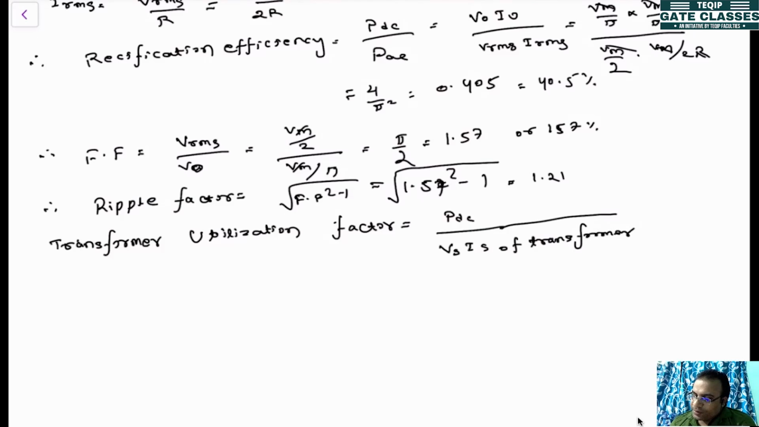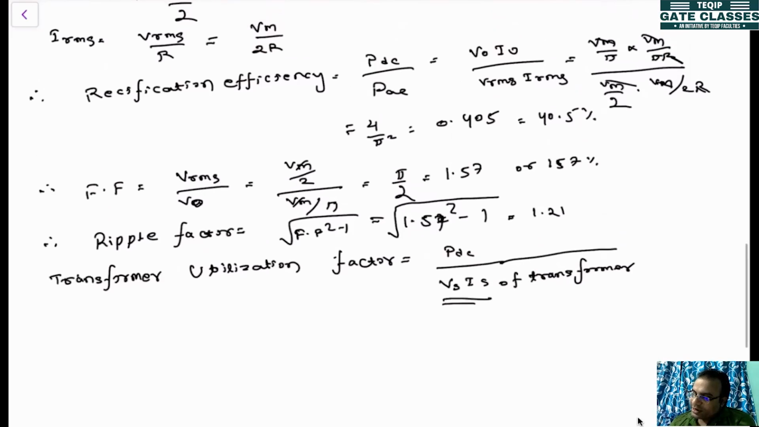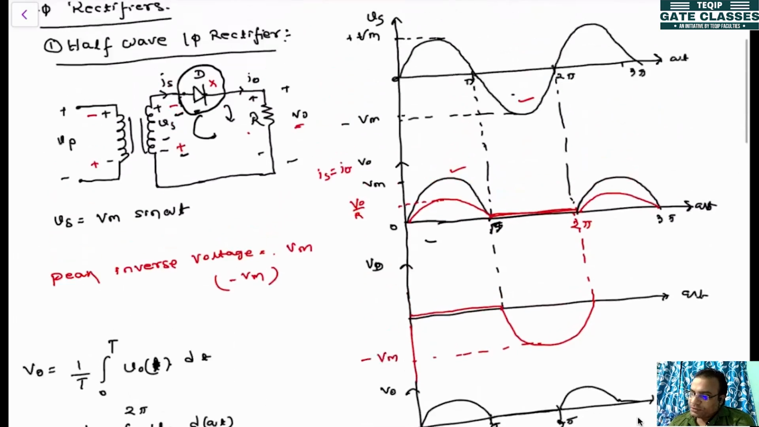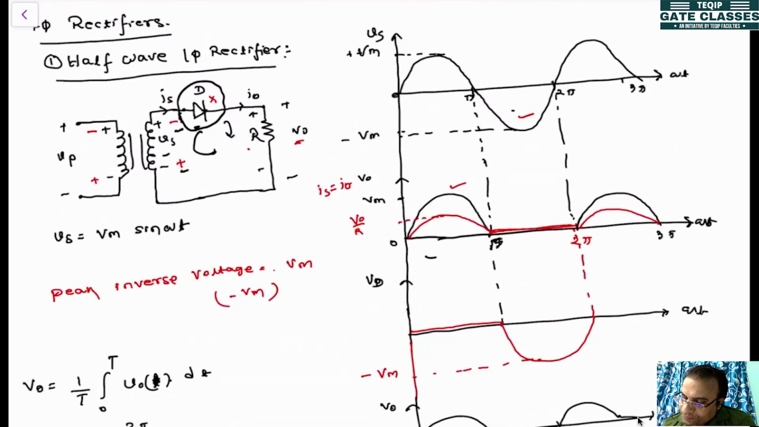Clear? First, the DC power you already know, that is V0 into I0. You only have to find the volt ampere rating of the transformer. For finding that, let's look at the circuit. In the circuit here, the voltage is Vs.